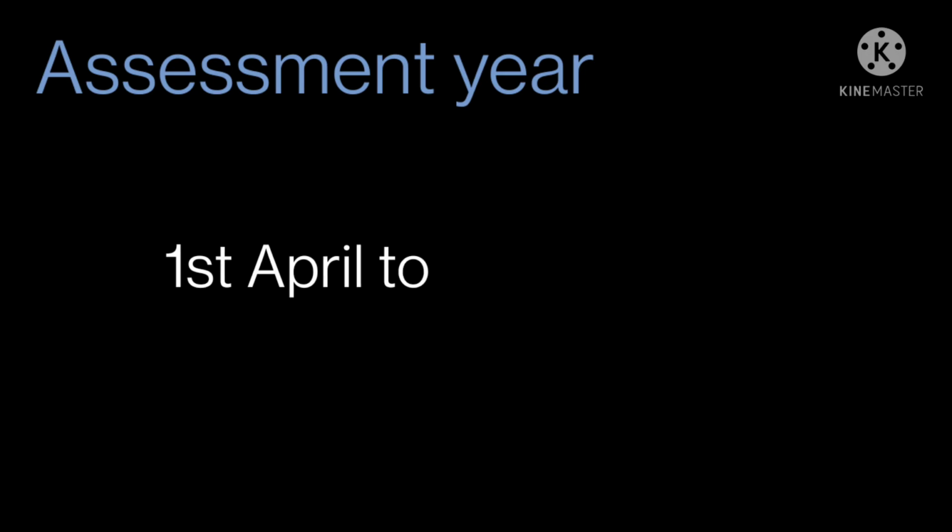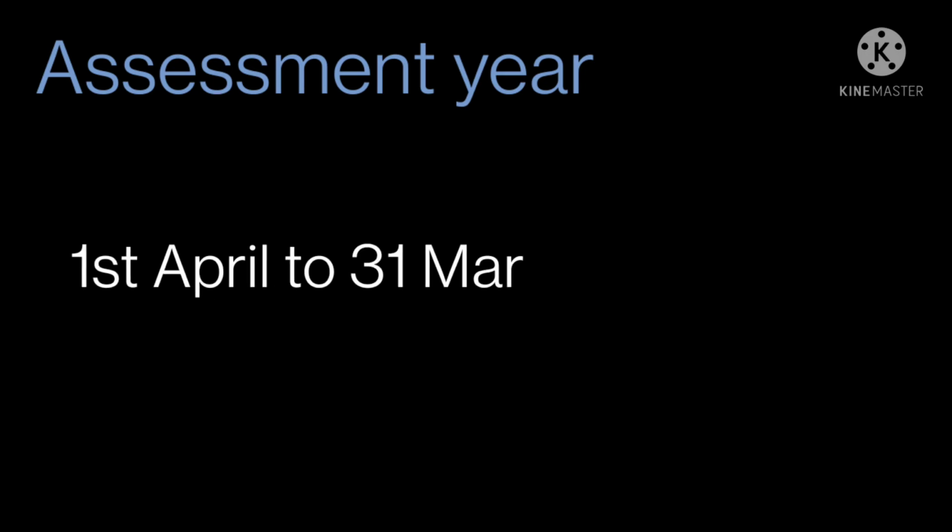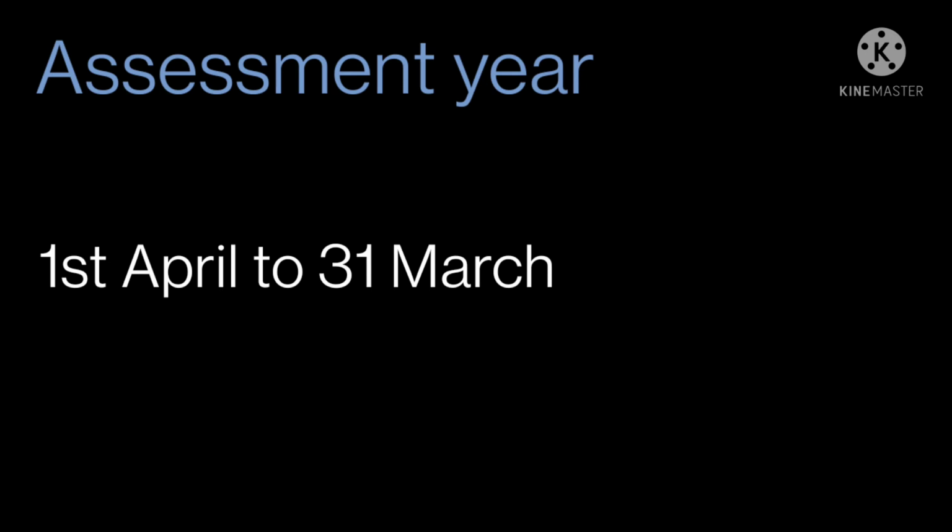So assessment year means it is a period of 12 months commencing from the first day of April every year. That means from 1st April the assessment year starts and comes to the end on 31st March of the next year. So whenever the person is assessed, his income will be calculated on the basis of his previous year's earnings, and then in the assessment year he is taxed.